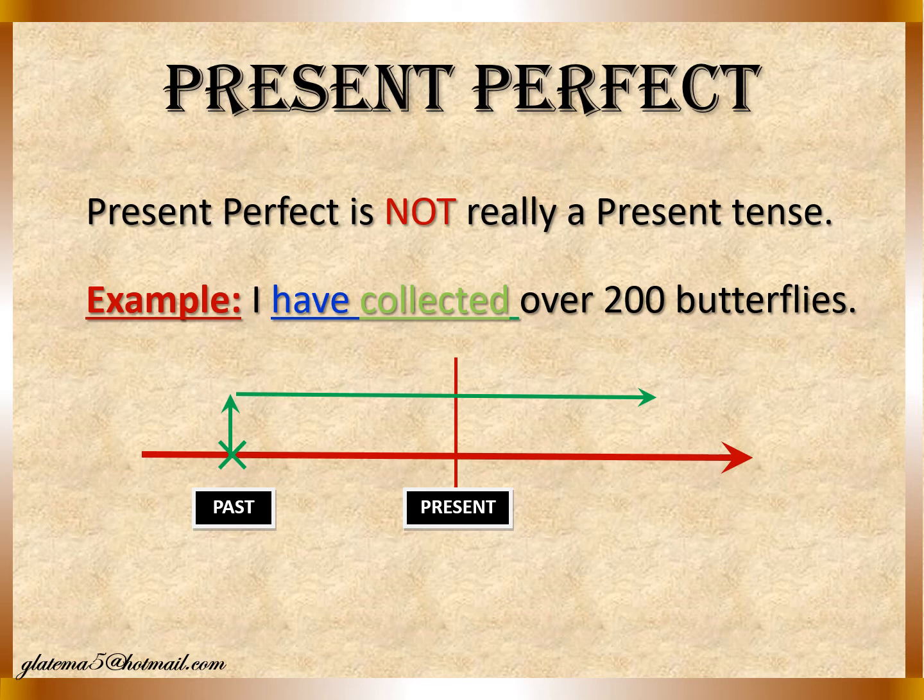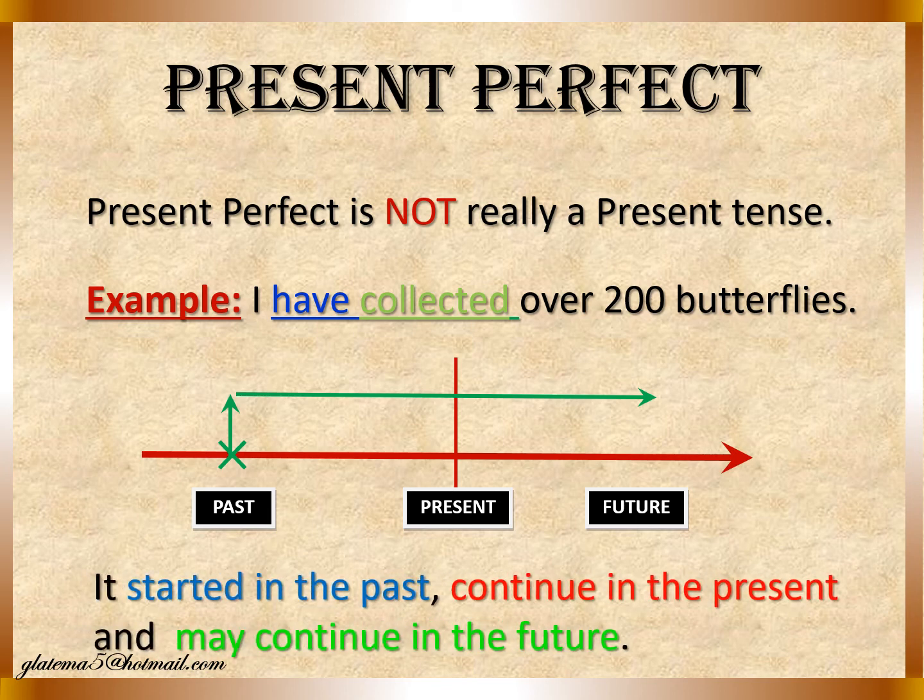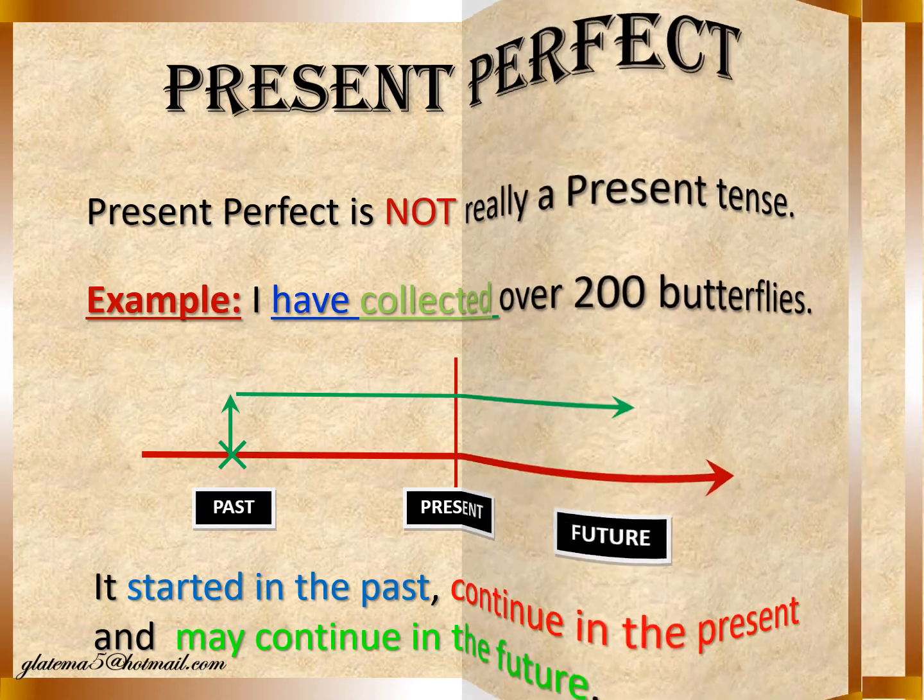The activity started in the past, continues up to the present, and it probably continues in the future, doing that collection, that hobby. That's why we use present perfect.